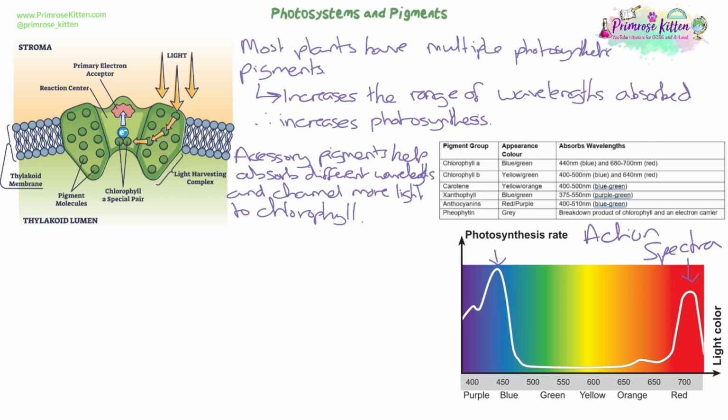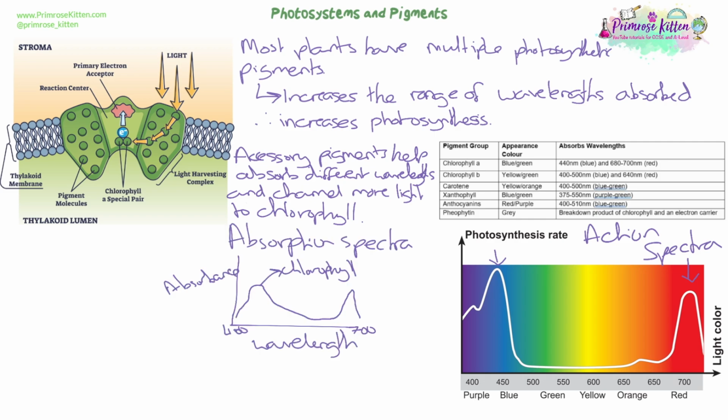There is another type of spectrum you can see which just shows you the absorbance of each type of pigment at each wavelength. The other type of graph is called an absorption spectrum. So it would look like this. So you'd have your absorbance on the y-axis instead and a wavelength on the x-axis, and then you can get different graphs that show just the absorbance of chlorophyll at a specific wavelength. So a peak shows that it absorbs the most light at those wavelengths. So normally you can lay one of these on top of an action spectrum and it will show you that the more absorbance you get, obviously the more light being absorbed, the higher the rate of photosynthesis, which makes sense.